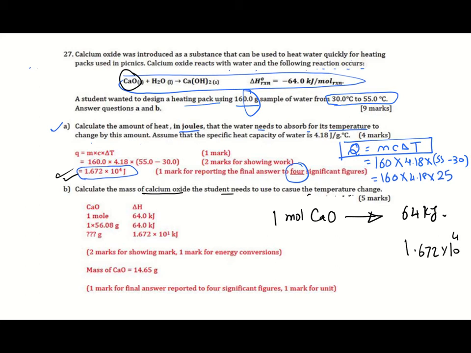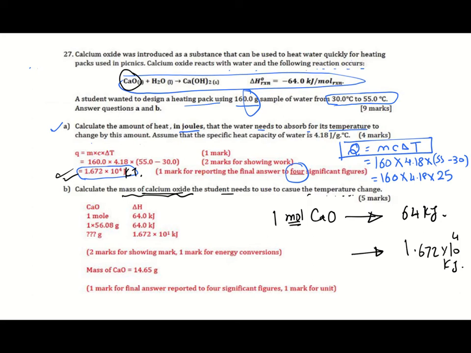Here it's kilojoules, so there is no need to convert the unit. We need to know the mass of calcium oxide. So he is asking about mass, not moles. And you are given a value of moles.